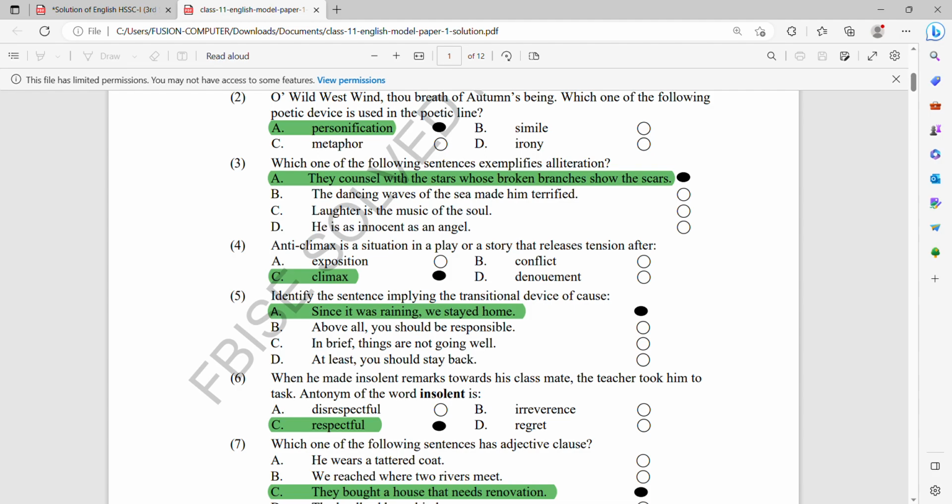Question number 6. When he made insolent remarks toward his classmate, the teacher took him to task. Antonym of the word insolent is respectful.